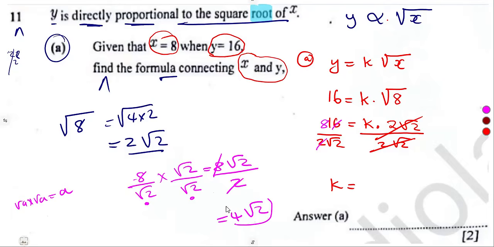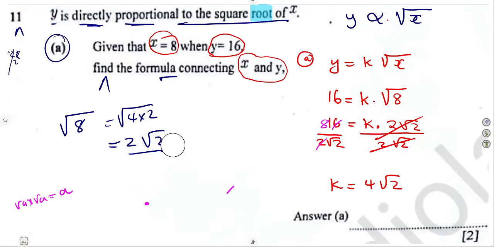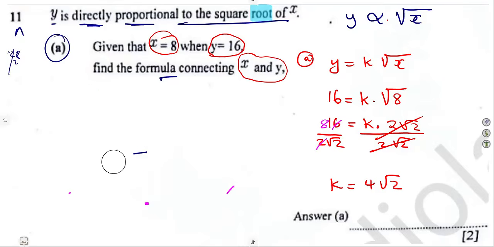So simplifying this part here, it gives us 4 square root of 2. That's our constant, 4 square root of 2 in simplest form. With the constant that we are given, we can have the relationship: y is equal to k, where k is 4 square root of 2. So that's y equals 4 square root of 2 times square root of x.